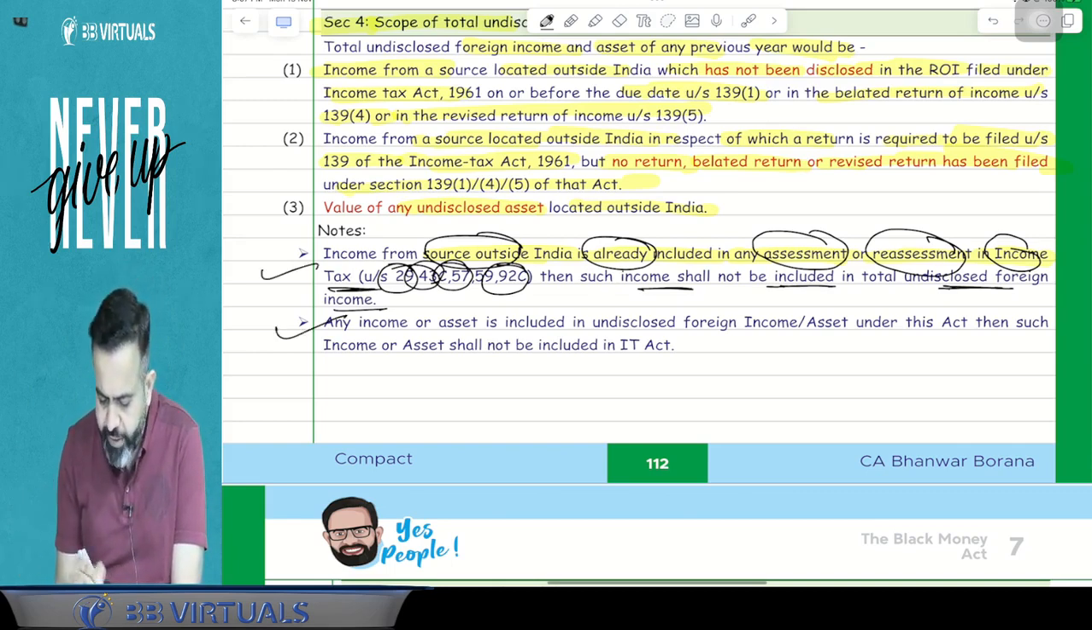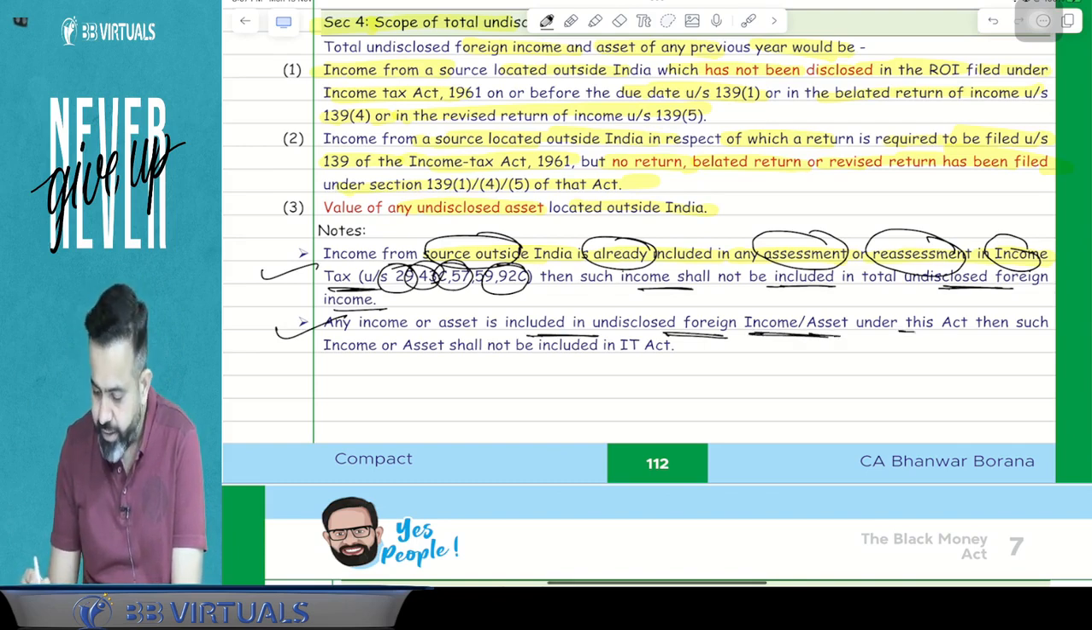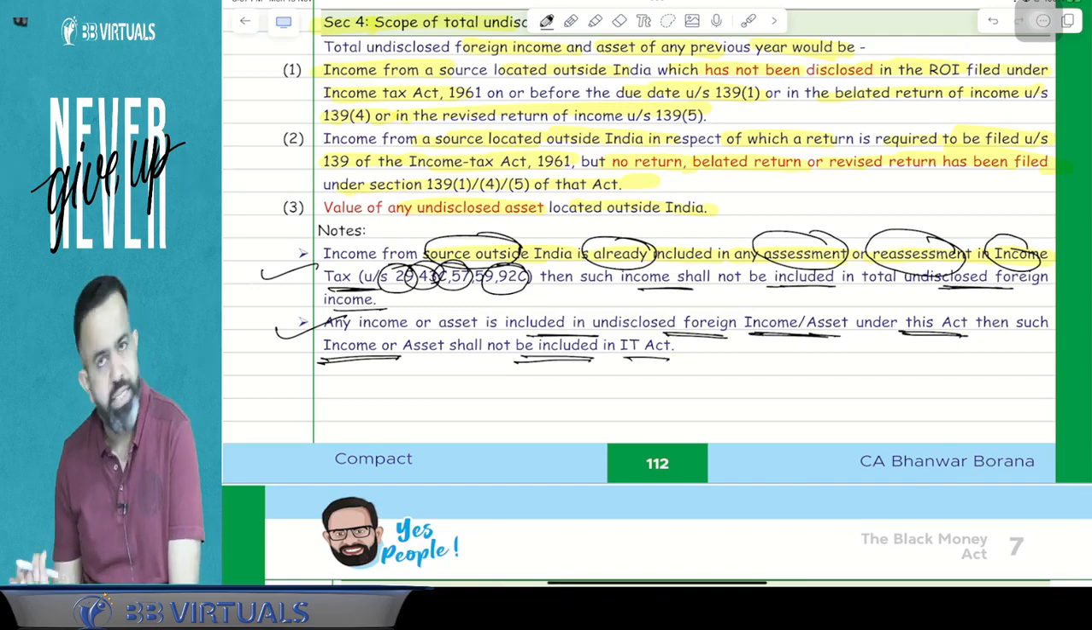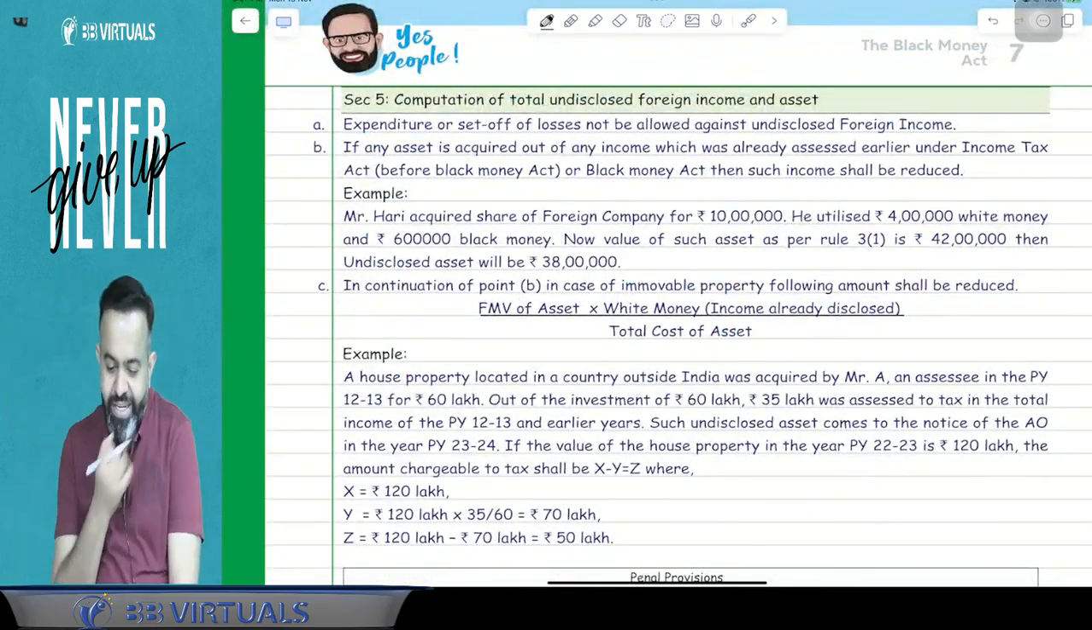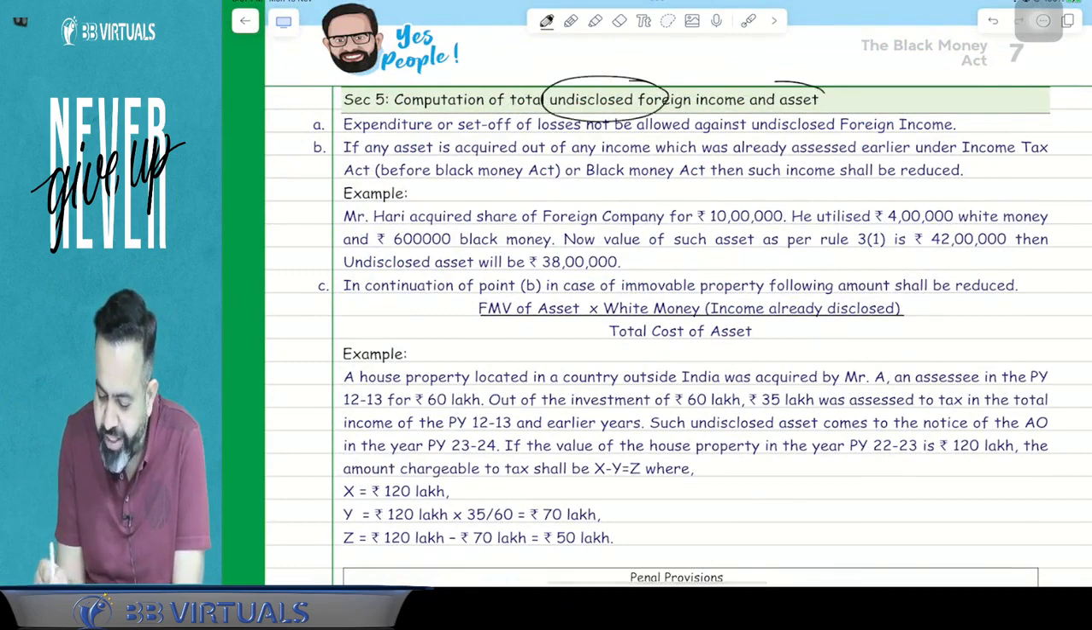Or if any income or asset is included in the undisclosed foreign income or asset under this Act, then such income or asset shall not be included in the Income Tax Act. Done. Now guys, there is one very interesting part here. How to compute the undisclosed foreign income and asset?